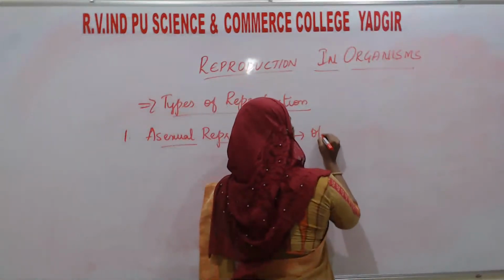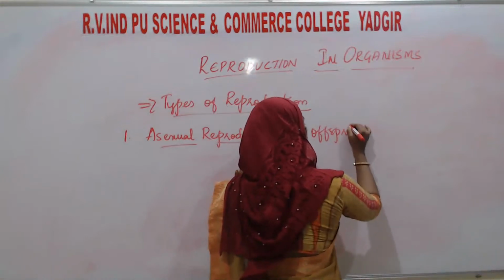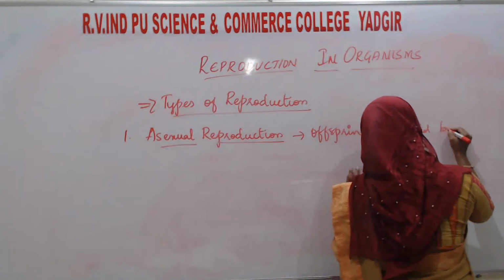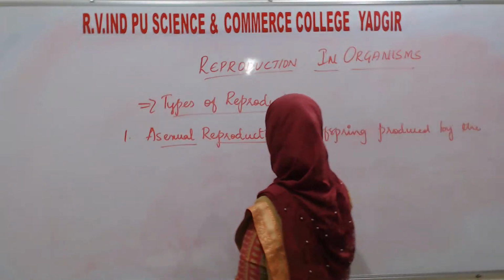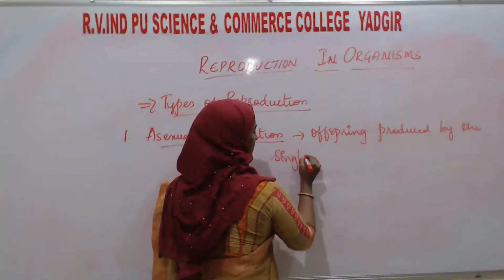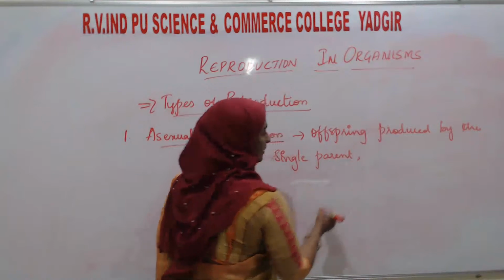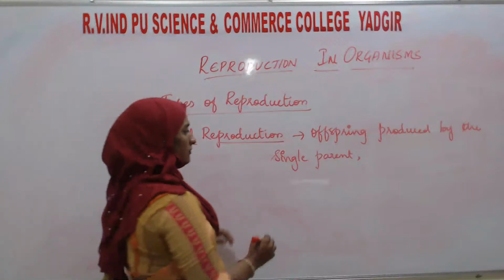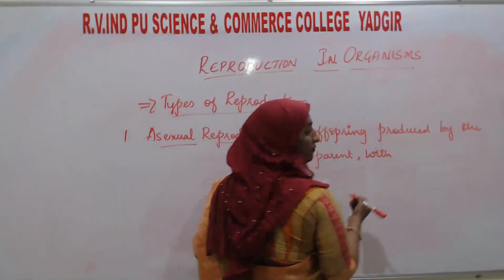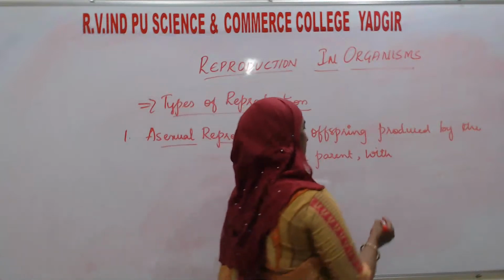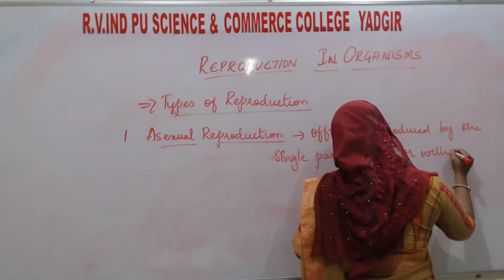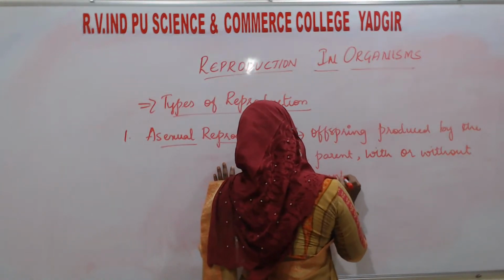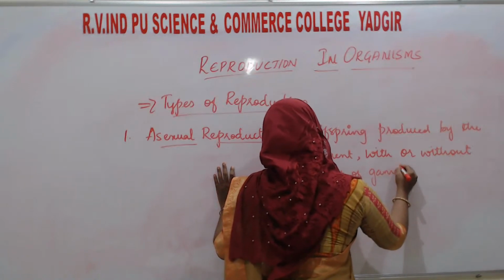Offspring produced by a single parent, with or without involvement of gamete formation.